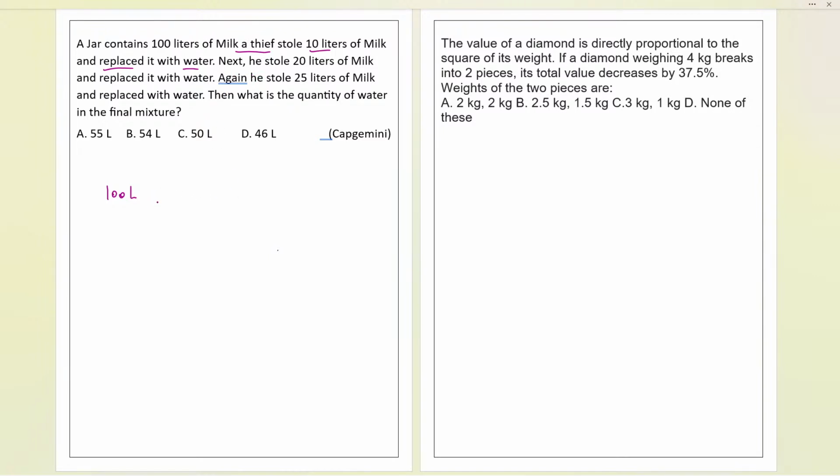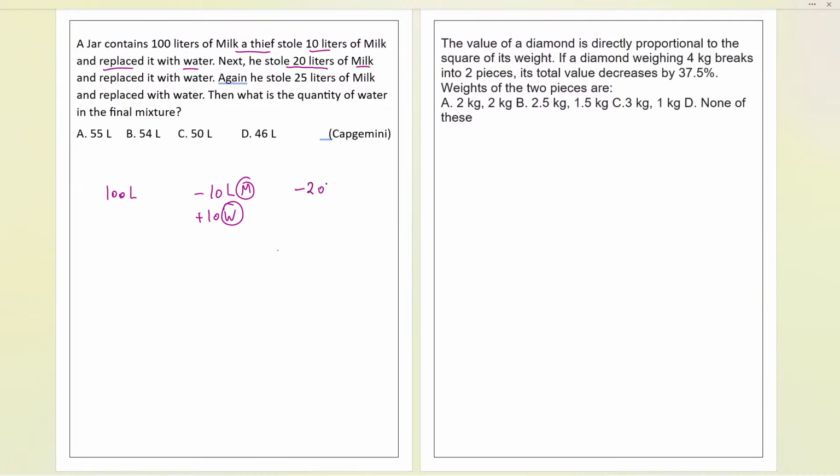Banu, you gave the answer as 55. We'll check your answer as well. Out of the 100 liters of milk, 10 liters of milk is gone, and now 10 liters of water is added. Milk is gone and water is added. Secondly, he stole 20 liters of milk again. Next day the cat came and again drank 20 liters of milk.